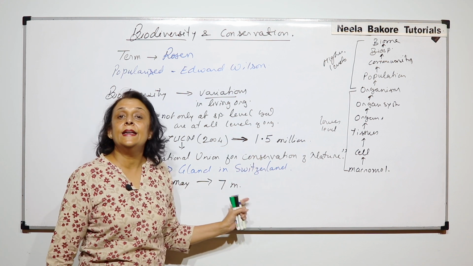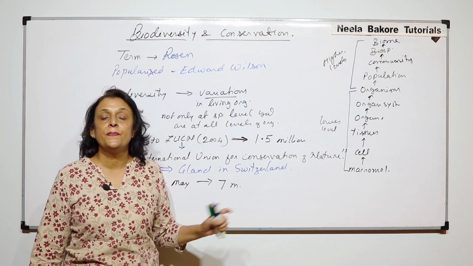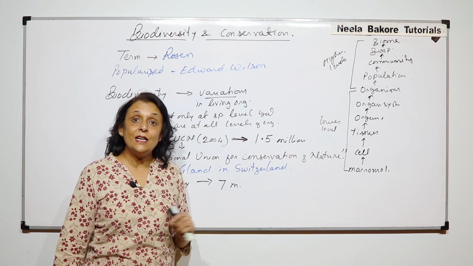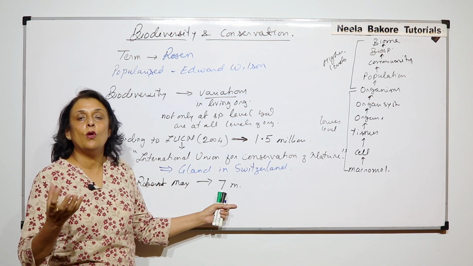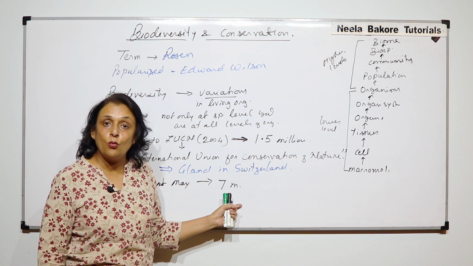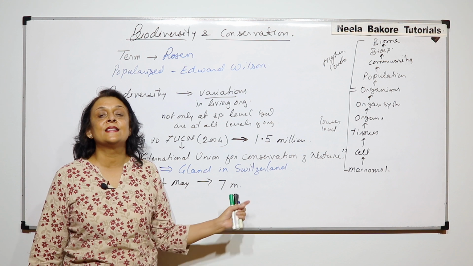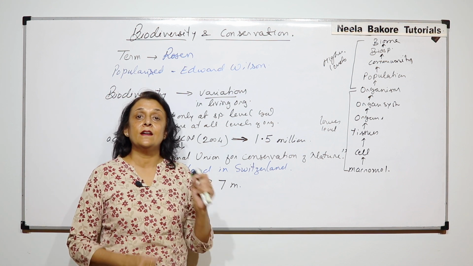There are areas which are still to be surveyed. A great part of the Amazon, a great part of the ocean. We have not been able to go to certain depths in the ocean, and there are many organisms which probably are still there. So this is why we call it a logical and scientific estimate.